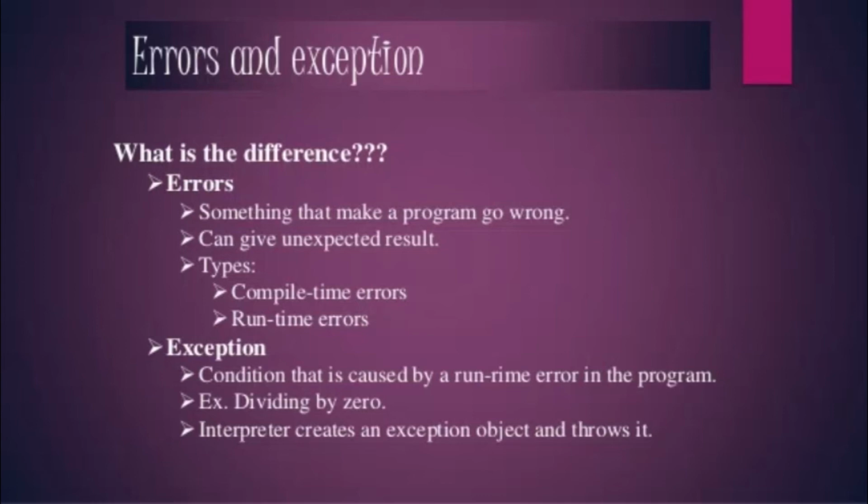Some examples could be null pointer exception, that is when you try to use a reference that points to null, and arithmetic exception when bad data is provided by the user. For example, when you try to divide a number by 0. This exception occurs because dividing a number by 0 is undefined. Then array index out of bounds exception, that is when you try to access the elements of an array out of its bounds. So here is an example, the one that we discussed in the beginning.